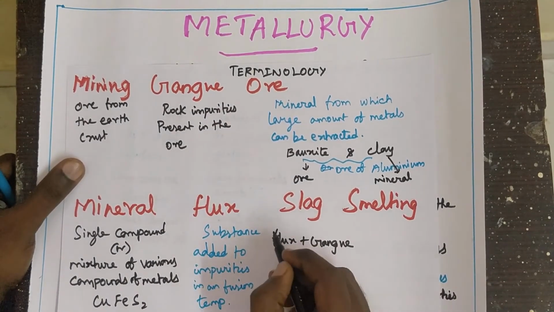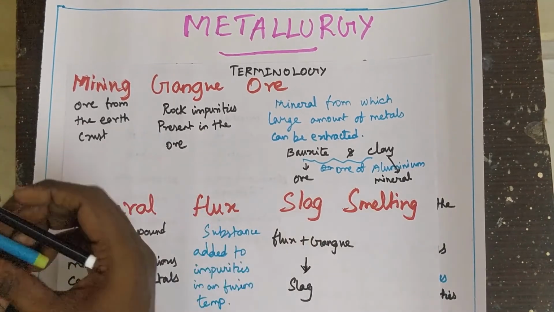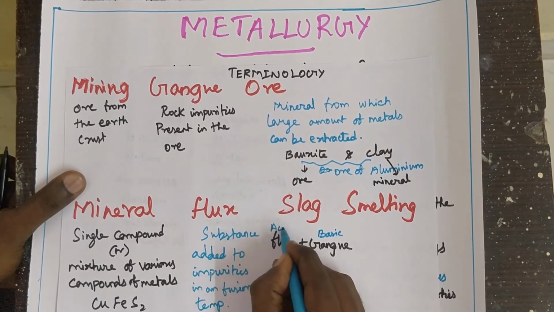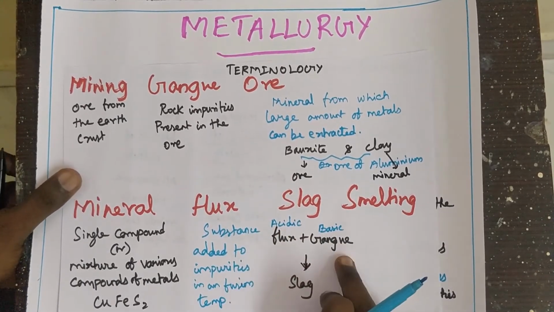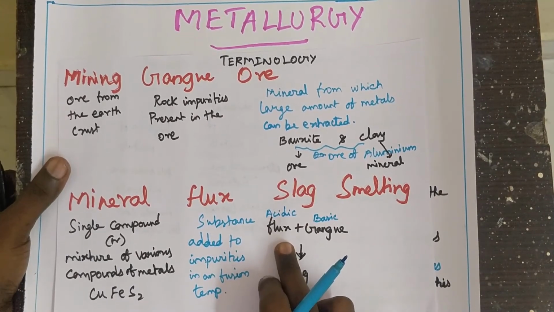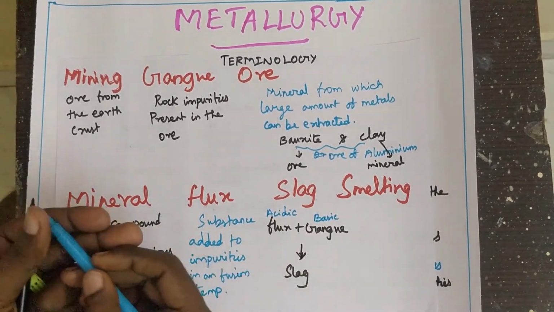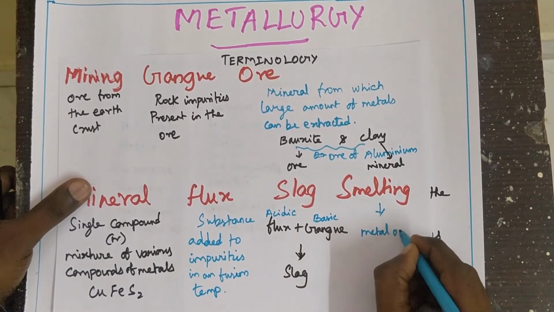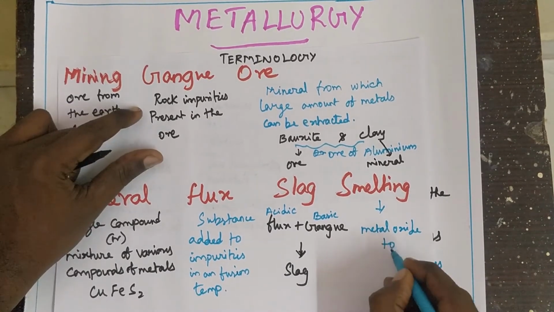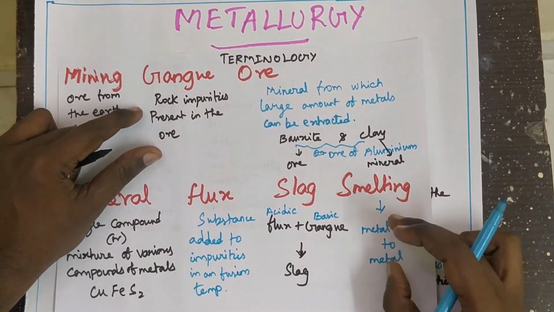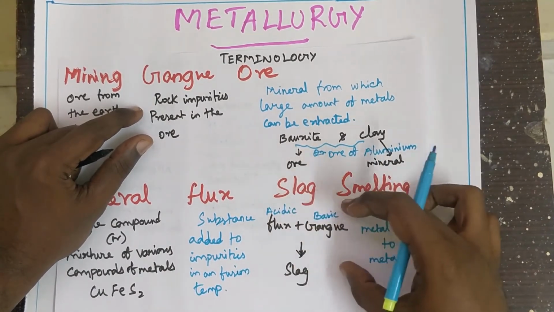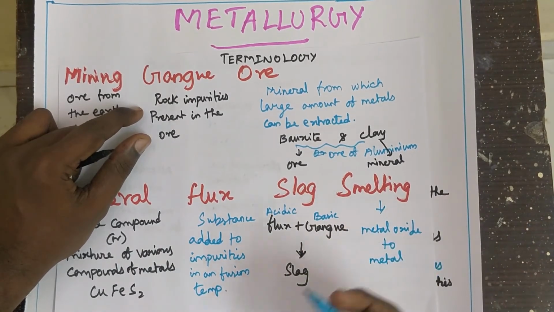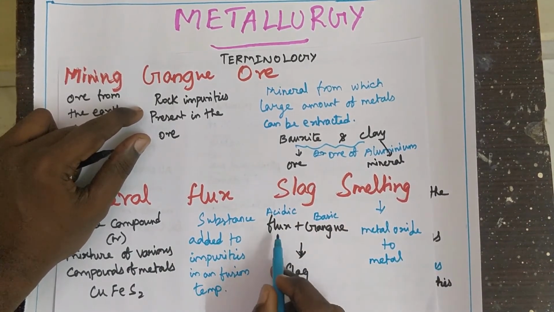This will vary: if the gangue is basic, then we have to use an acidic flux. If the gangue is acidic, we have to use a basic flux. The last process is smelting. In smelting, metal oxide is converted into metal, but in this process slag is also obtained. How is slag obtained? The impurity is removed as slag by reacting the flux with the gangue.